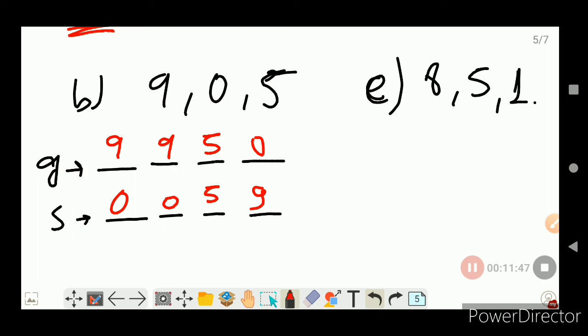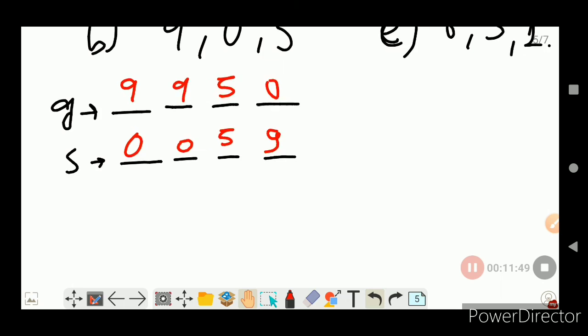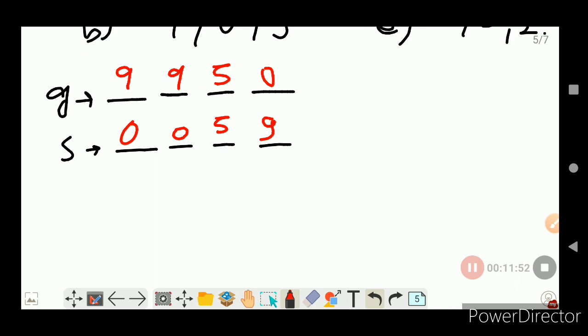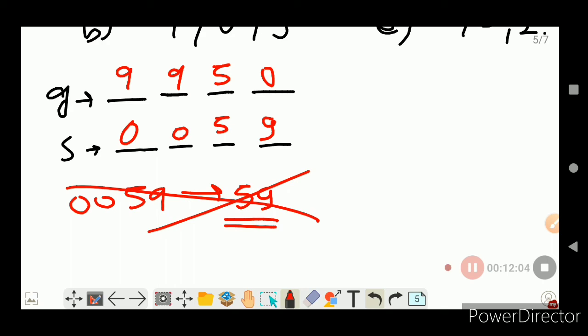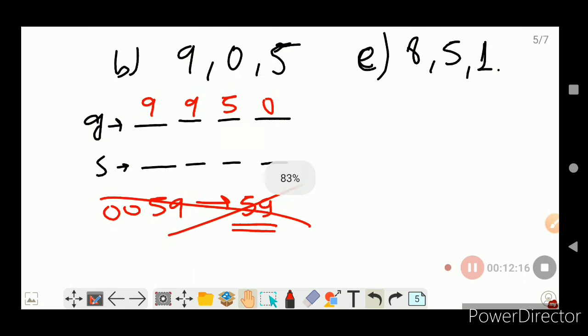So you will say, no sir, you have committed a mistake here, because 0059 is equivalent to 59, and that is a 2-digit number, not a 4-digit number. So this is a wrong answer. So I will erase this and we will form another number here.